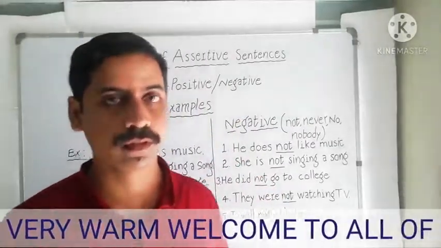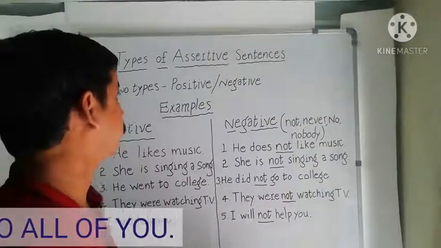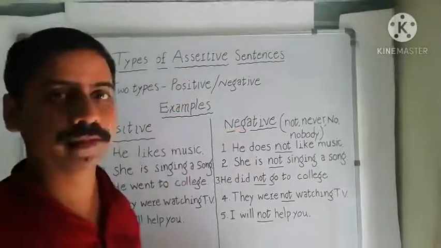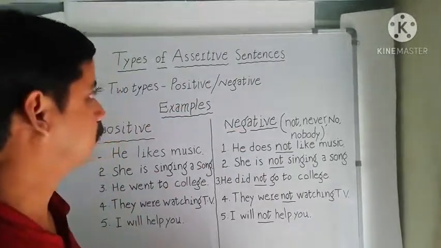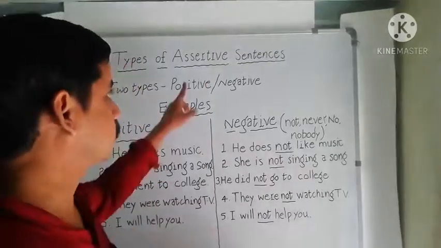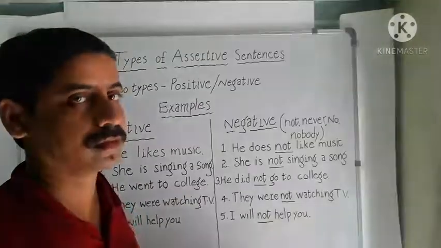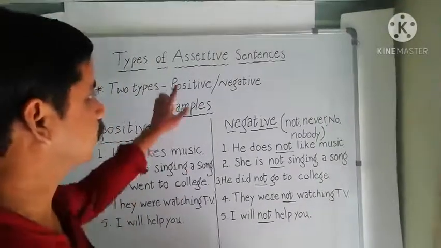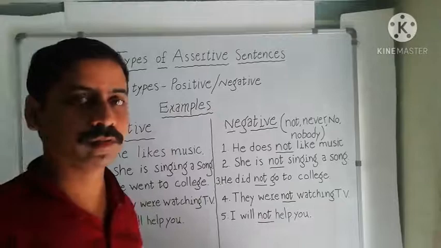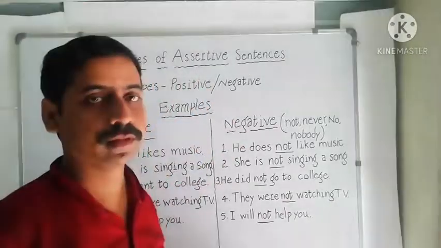My name is Dayakar. In this class, we are going to learn about types of assertive sentences. In our previous classes, we learned that assertive sentences are also called declarative sentences. They are called assertive sentences or declarative sentences because they assert or declare some fact.